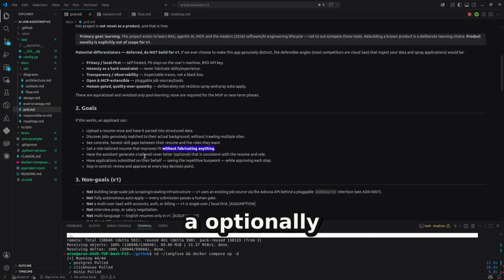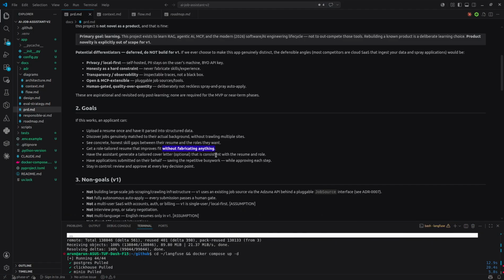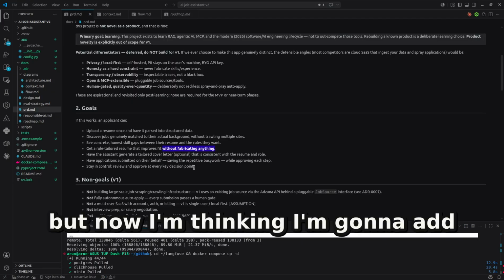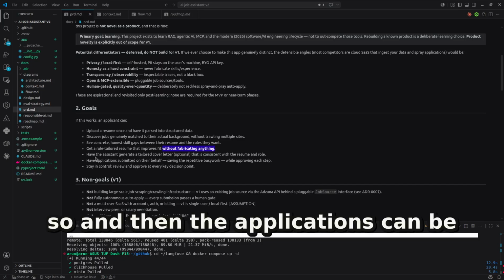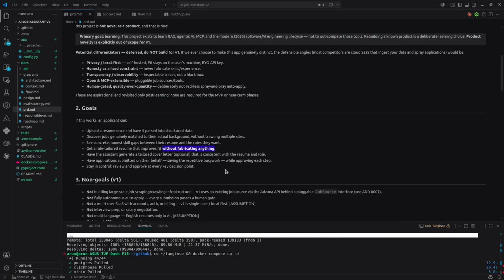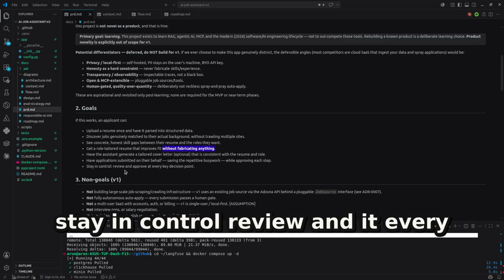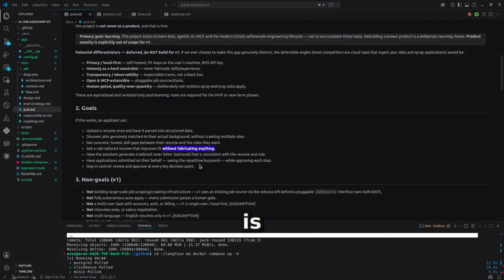Also, optionally, we would want the agent to create a cover letter. Now this was optional when I wrote this document, co-wrote this document, but now I'm thinking I'm gonna add it to the main application. And then the applications can be submitted on their behalf, right? And also, last but not least, stay in control. Review and approve at every key decision point. This is what the human in the loop is.